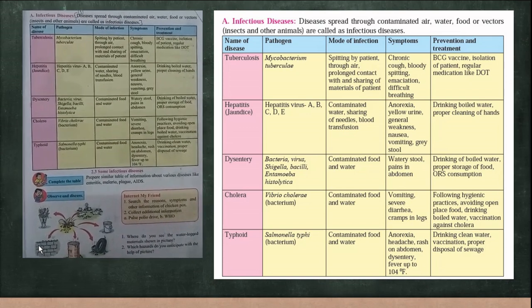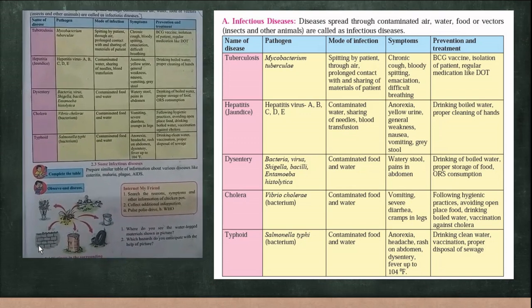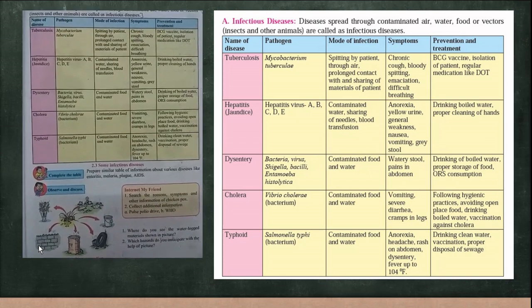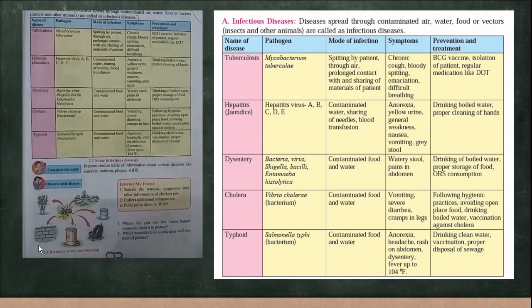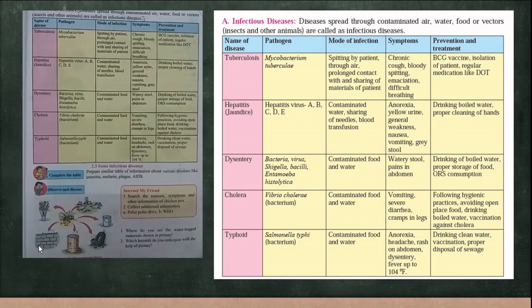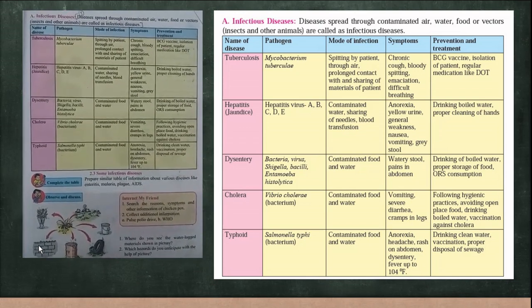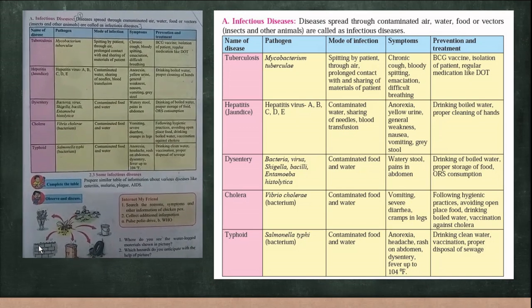Now the symptoms are anorexia, yellow urine, weakness, nausea, that is a feeling of vomiting, and then the stools will be grey in color. Now how do you cure this disease? That is by drinking boiled water or proper cleaning of the hands, washing the hands regularly.